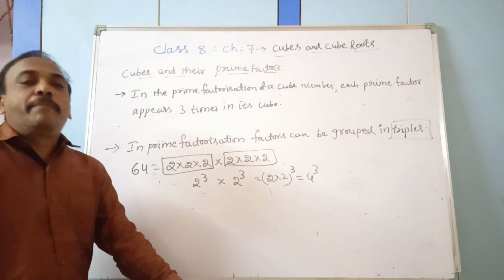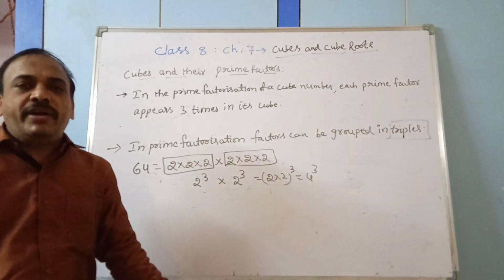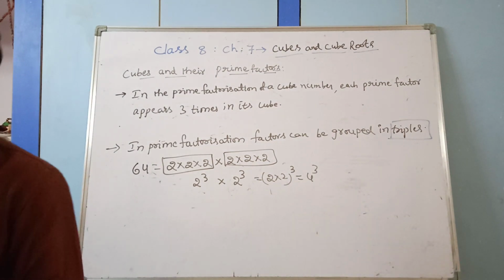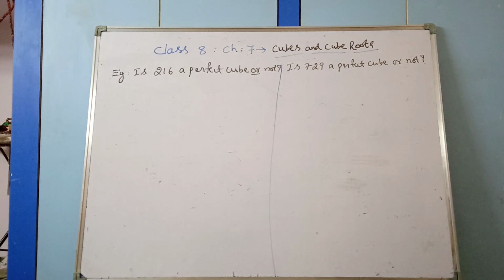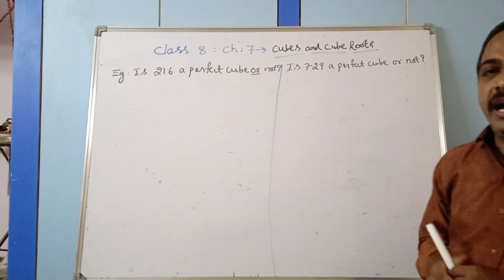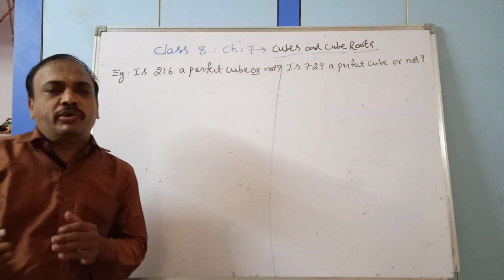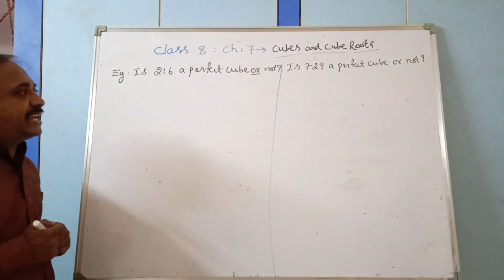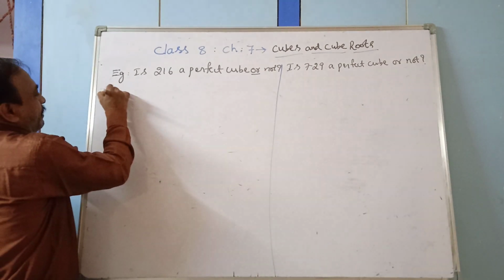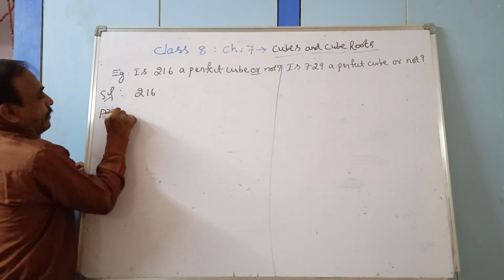Let us discuss prime factorization. By using prime factorization, we check whether the given number is a perfect cube or not. Let us see, is 216 a perfect cube or not? Now we are going to check with prime factorization whether it is a perfect cube or not. Observe it. Given number is 216.